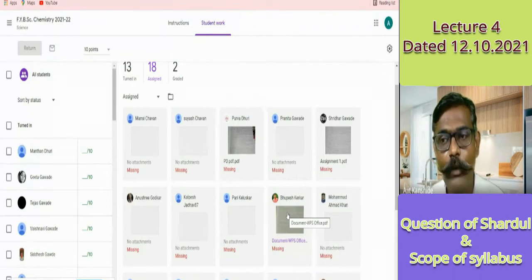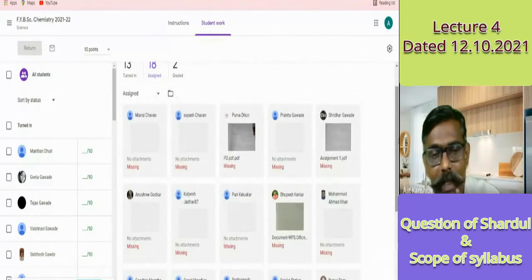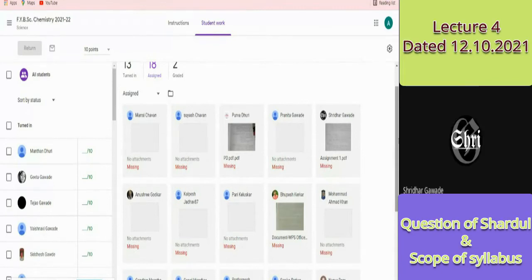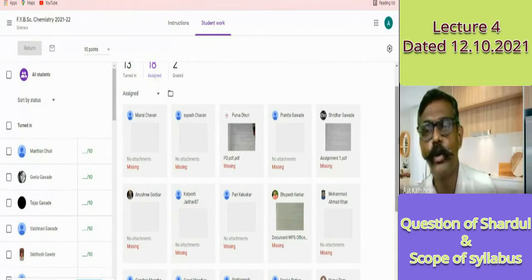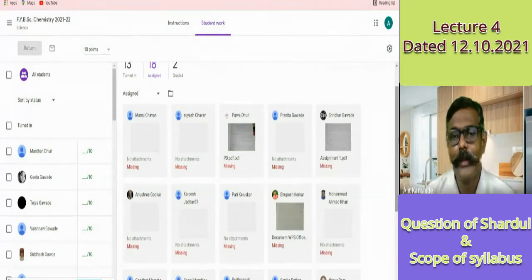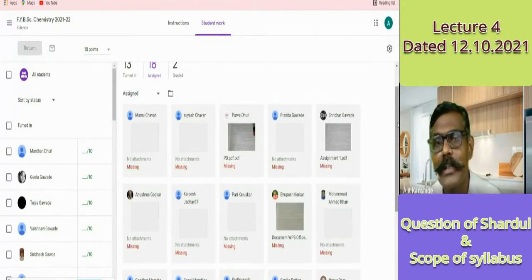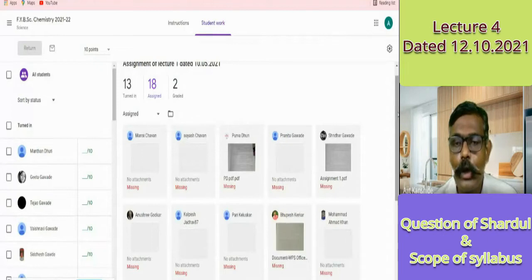Students, are you understanding what handed in means? Yes, sir. Purva, Sridhar, Bhupesh, are you there? Yes, sir. So anybody can hand in now. Anybody amongst the three, please do. As soon as they hand in, they will go out from this assigned list. They will come in turned in. See, turned in, what is the number? 13 is there. Out of that, anybody who does the hand in will come in the turned in.